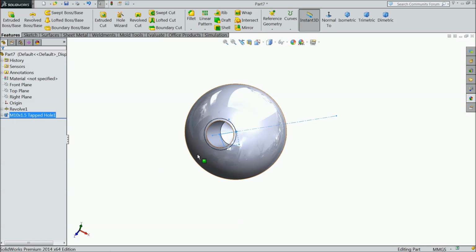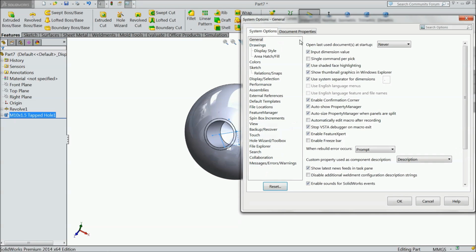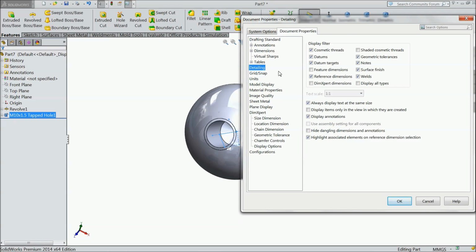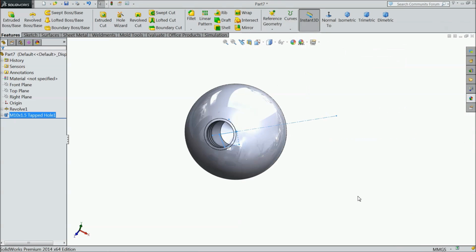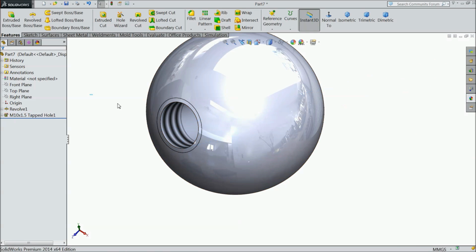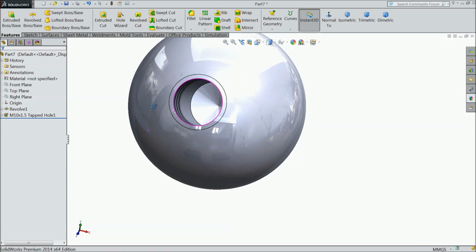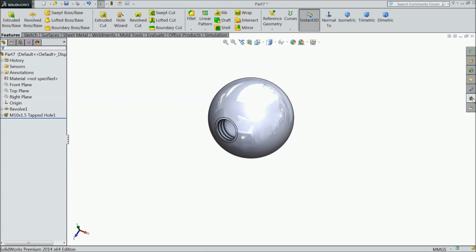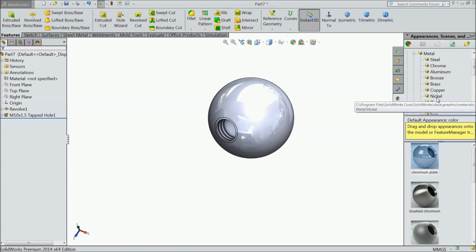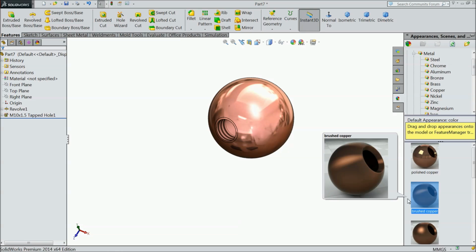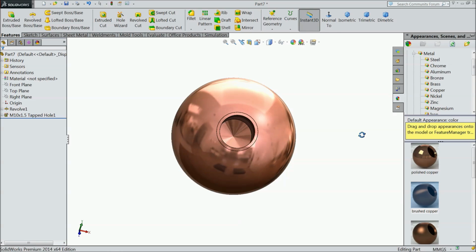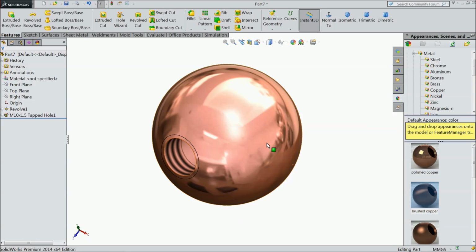Now you can see, go to unit option, detailing, shaded cosmetic thread. Now you can see the cosmetic threads. Just go to, we will assign some copper. This is the knob, brushed copper.